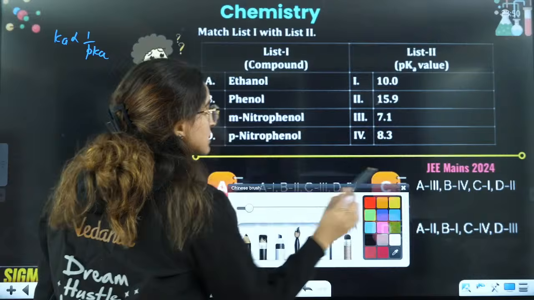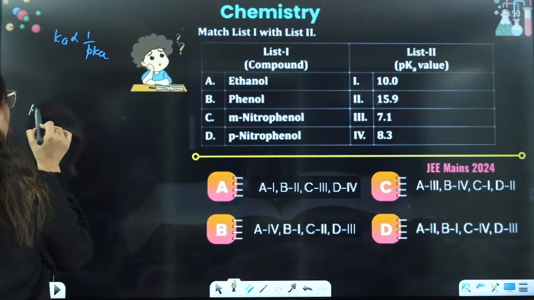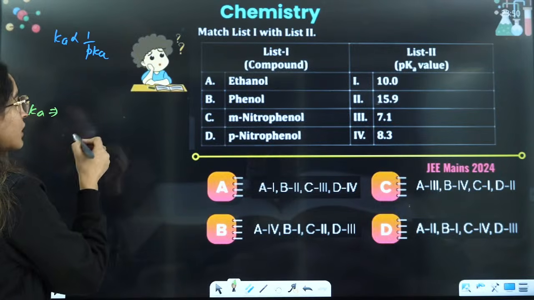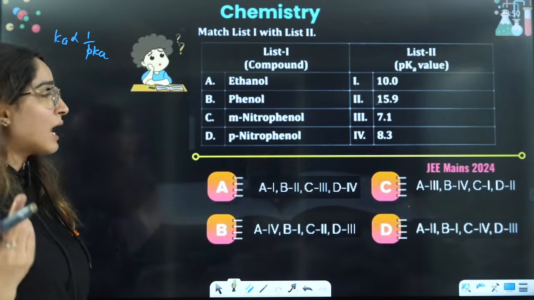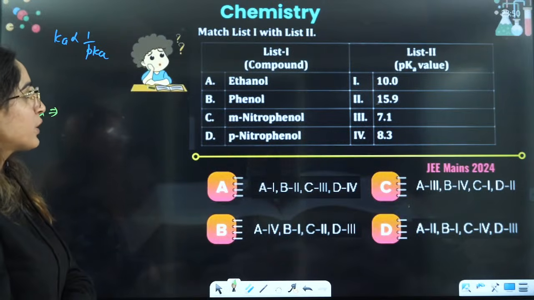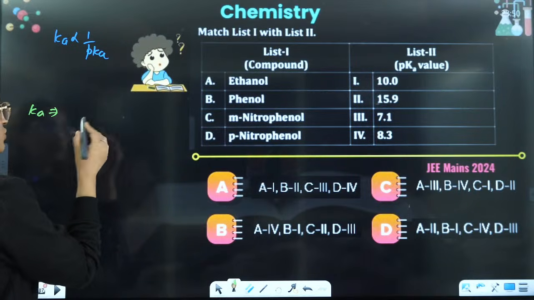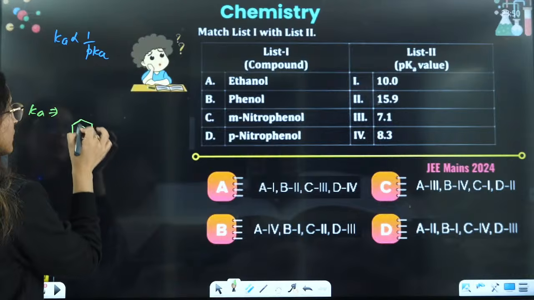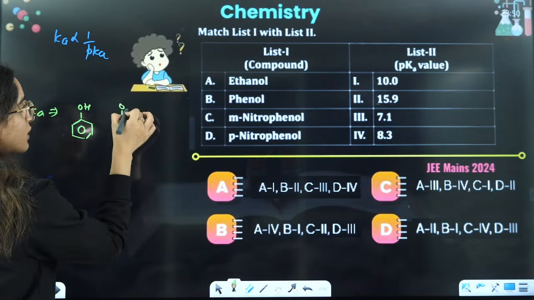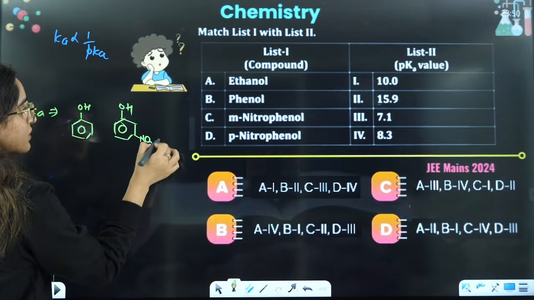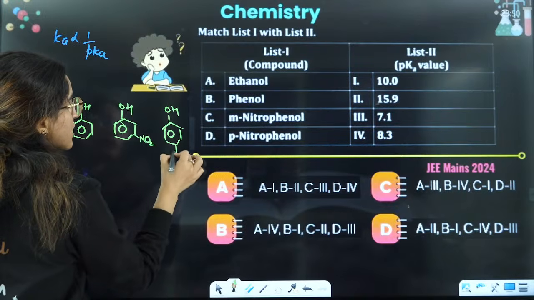So if you see this here, let's talk about the order of Ka, that is acidity. Now you have ethanol, which is not going to show any kind of resonance, and that is the reason we are going to give it least acidic. Phenol is this one. It is showing resonance. Meta-nitrophenol is this one. On the meta position you have NO2. Para-nitrophenol is this one.